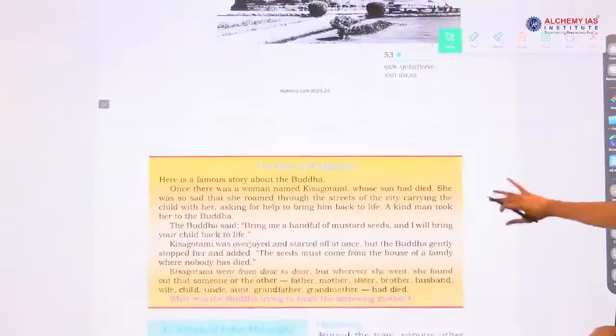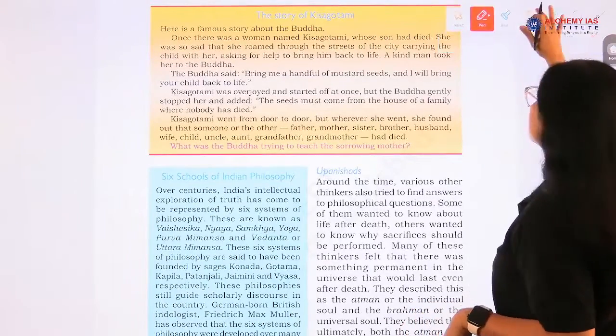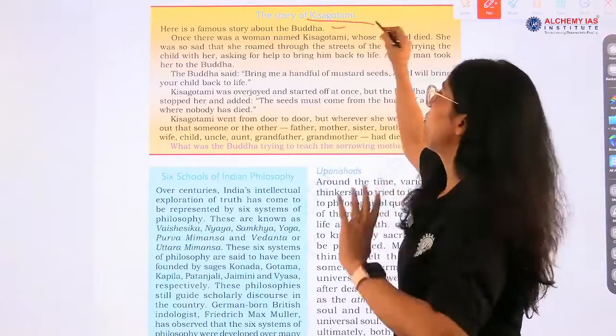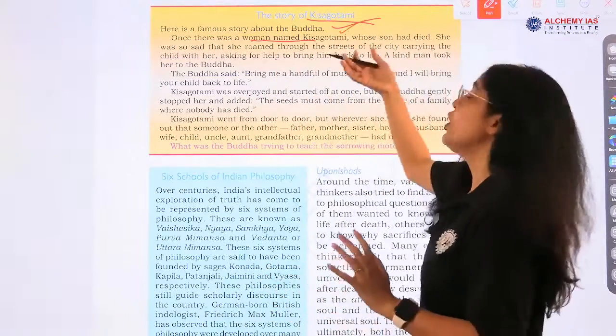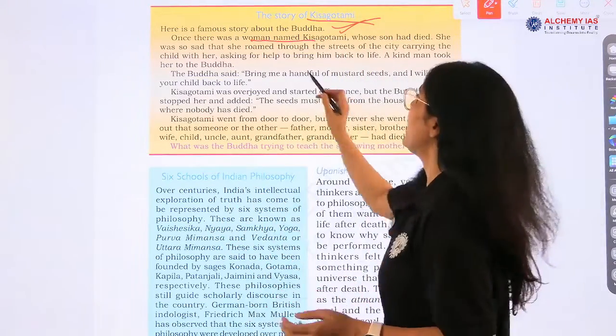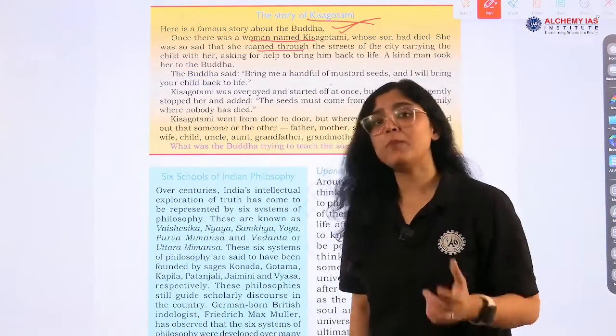Now, next is what? The story of Kissa Gautami. It is a very interesting story. So there was this lady, right? And this story is from Buddha's life. There was this woman named Kissa Gautami, whose son had died, and she was crying, sad, unhappy, right? And then what happened? She was roaming here and there, saying that I want my son back, right?